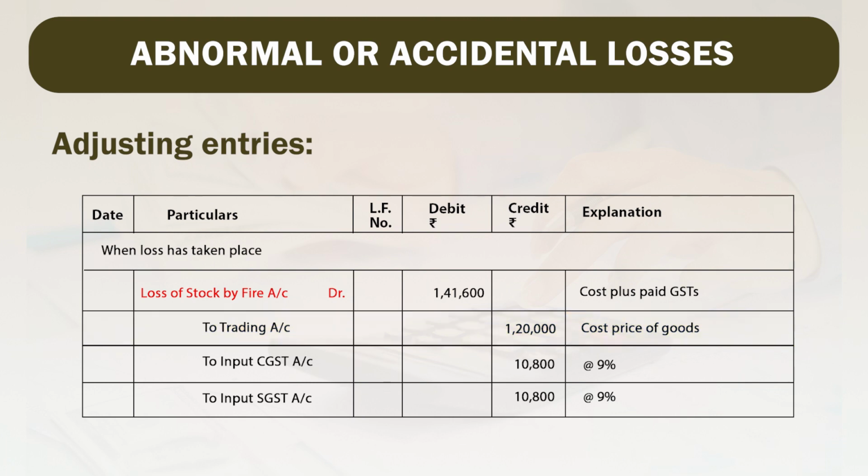It is our intrastate purchase, therefore, CGST and SGST are to be cancelled. Total rate given to us is 18%, to be divided into two parts, CGST 9% and SGST 9%. So input CGST will be credited by 10,800 and input SGST will be credited by 10,800 to cancel it.